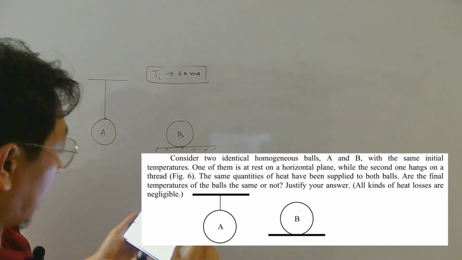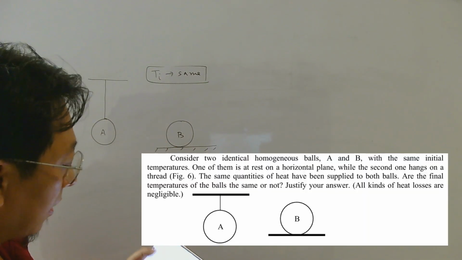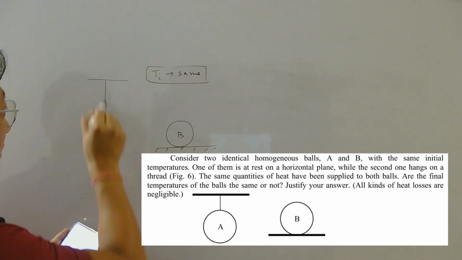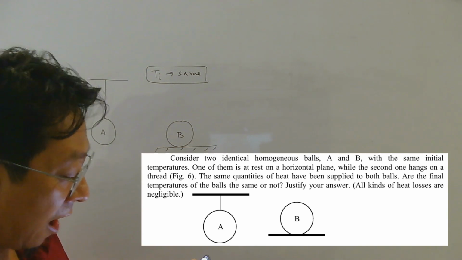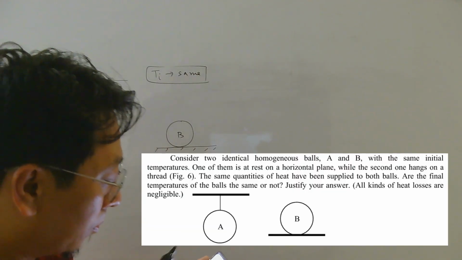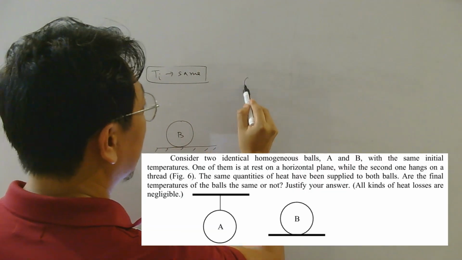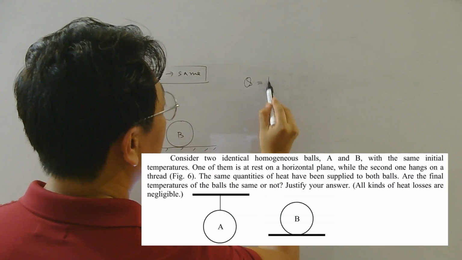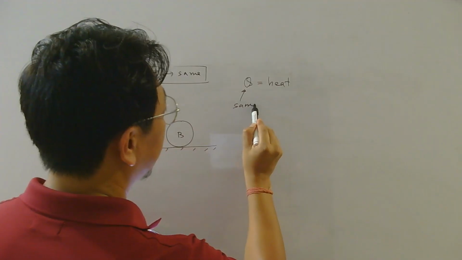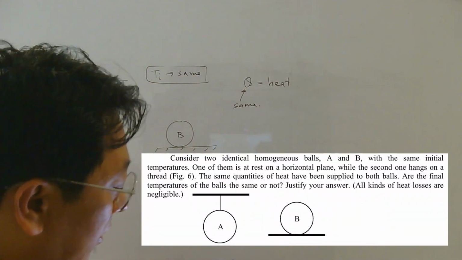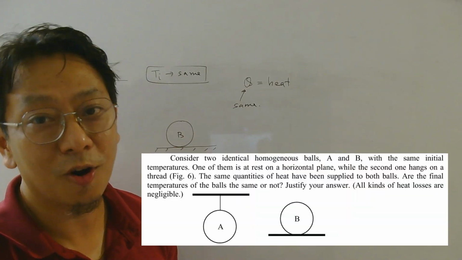One of them is at rest on a horizontal plane while the second one hangs on a thread. The same quantities of heat have been supplied to both balls. So heat given to both of them is same. Let us represent Q as heat supplied, and this is same for both. We need to discuss whether the final temperatures of the balls are same or not.